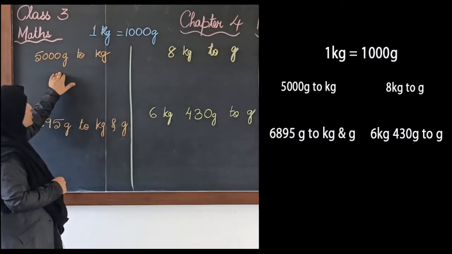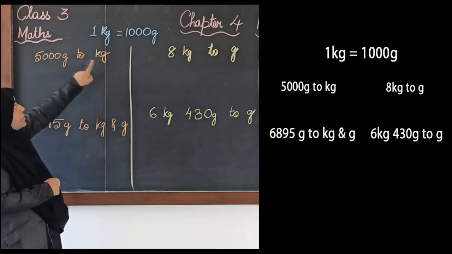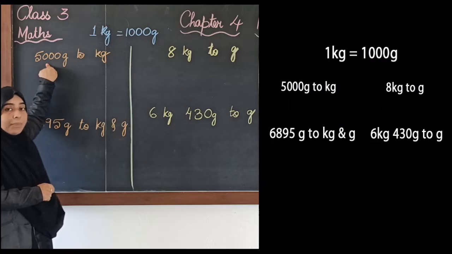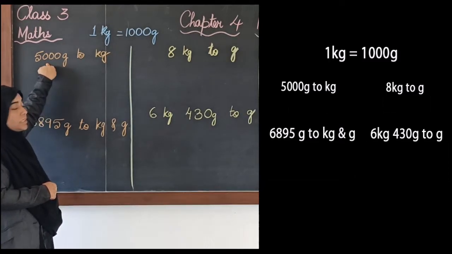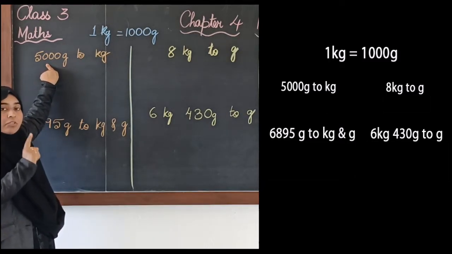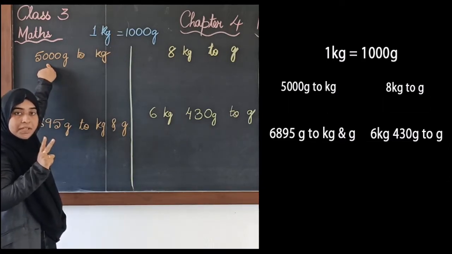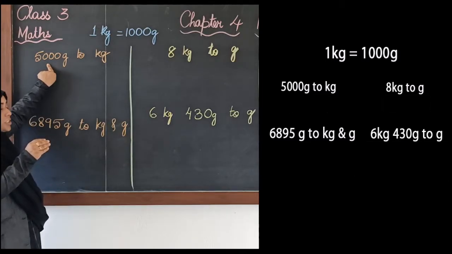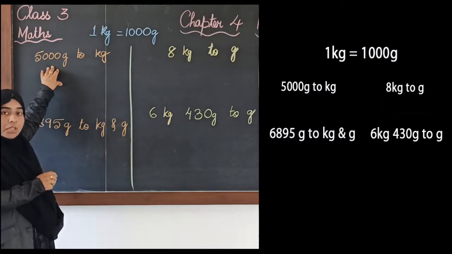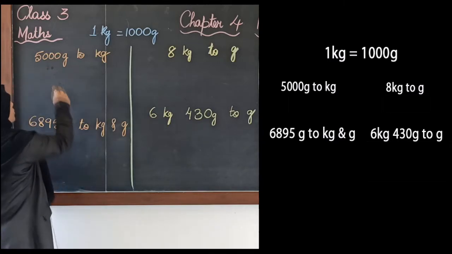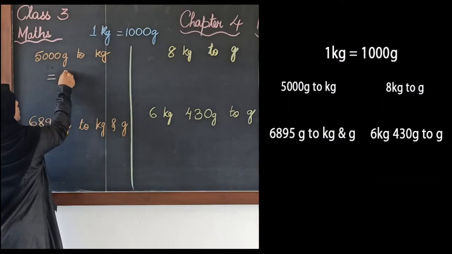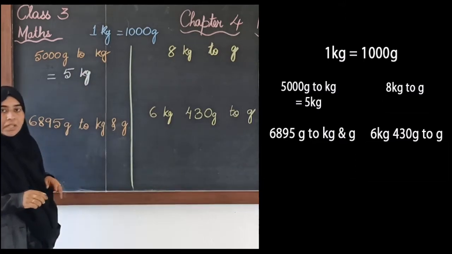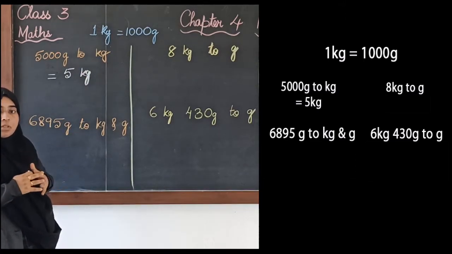First we will convert grams to kgs. Now if 1000 grams is equal to 1 kg, what do you think will happen with 5000 grams? 1000 is equal to 1 kg, 2000 will be equal to 2 kgs, 3000 will be equal to 3 kgs. So 5000 will be equal to 5 kgs. Okay, so 5000 grams is equal to 5 kg. This is how we convert grams to kgs.